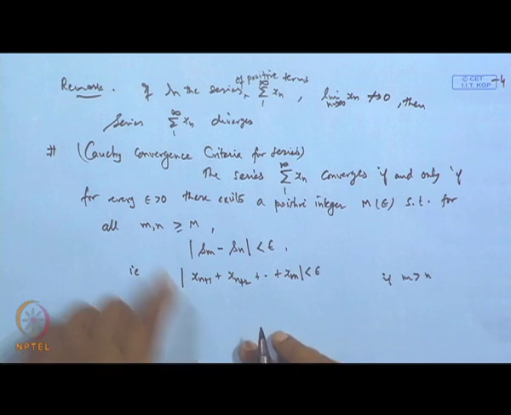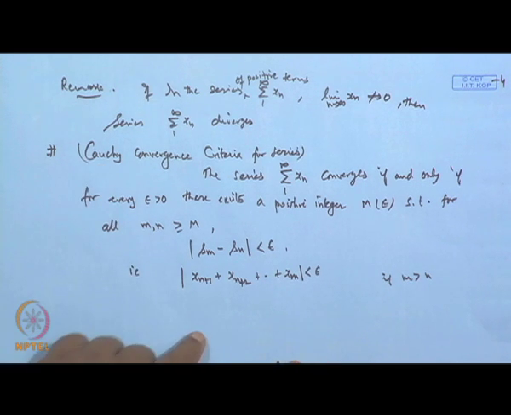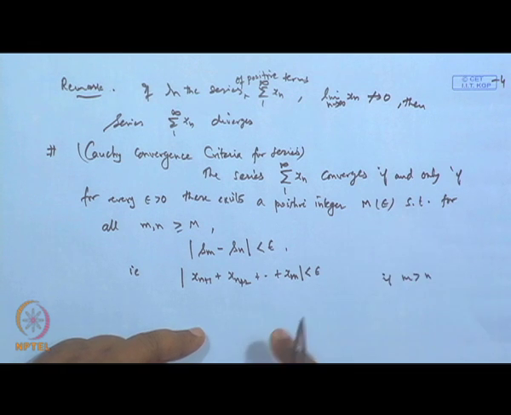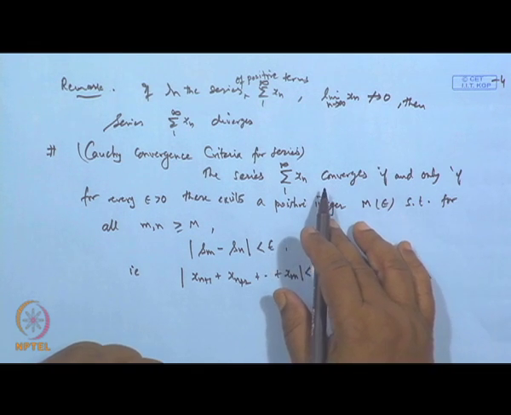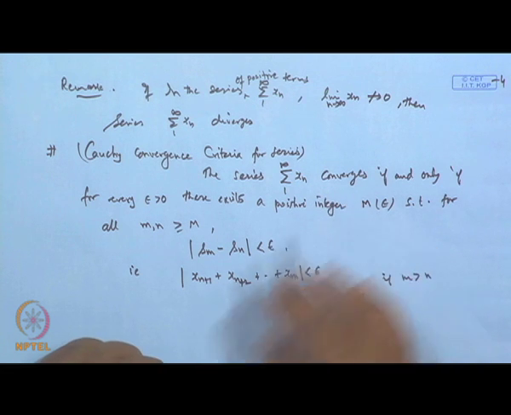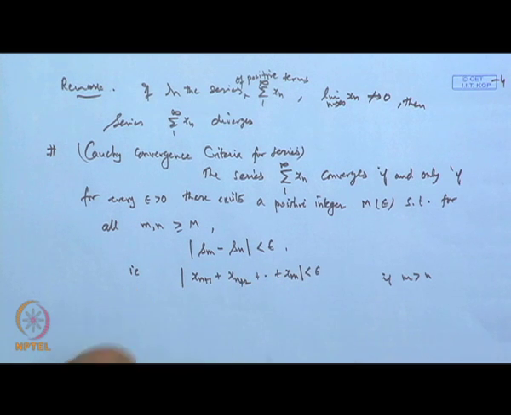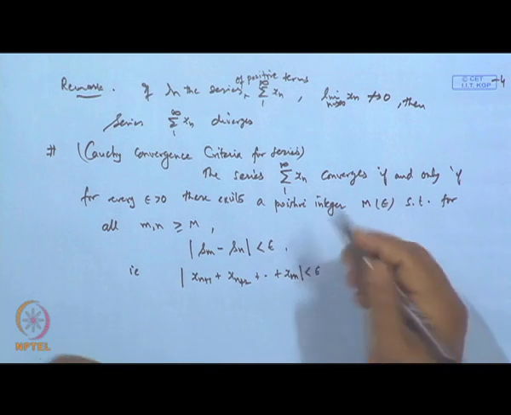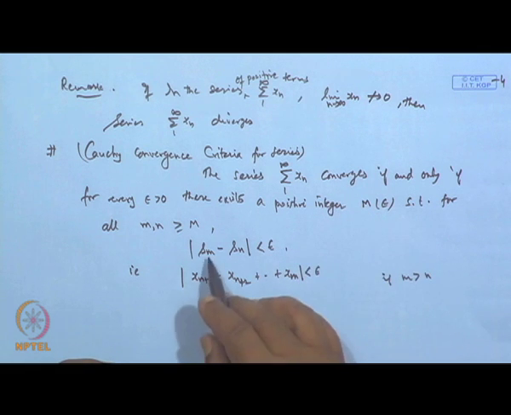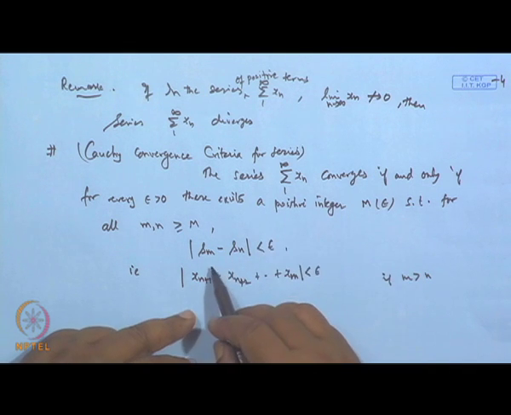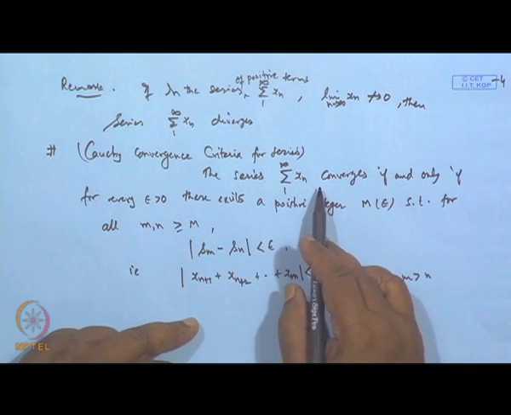So, this is known as the Cauchy convergence criteria, and this is an if and only if statement. That is, if the series converges, then the sequence of its partial sums will satisfy this condition. Clear? Obviously, we have defined the convergence of the series as when the limit of the sequence of partial sums exists.